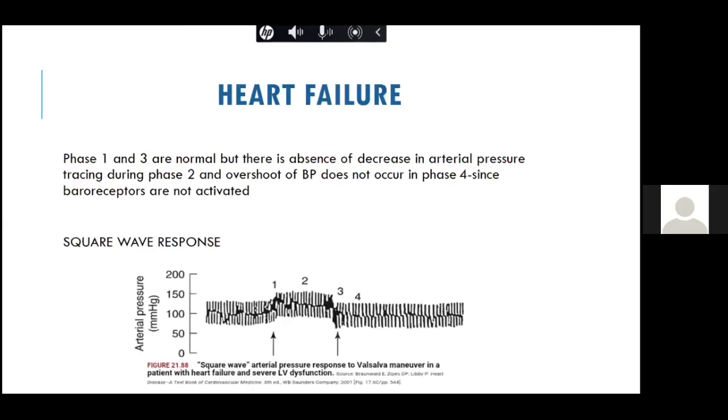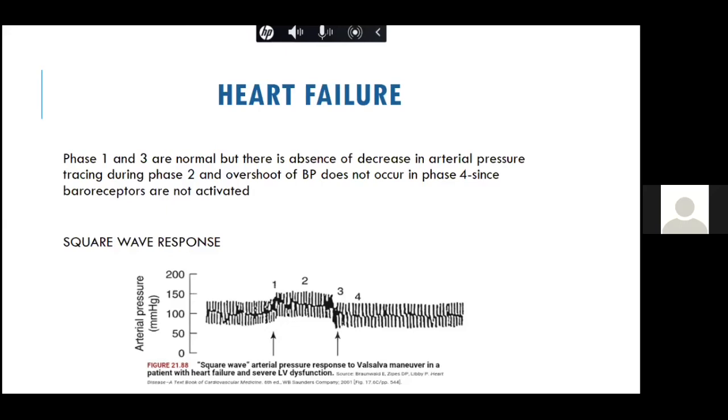Now, there is one specific condition, like in patients with heart failure and LV dysfunction. We know that phases 1 and 3 are normal, but in those patients, there is absence of decrease in arterial blood pressure during phase 2, and even in phase 4, overshoot of the blood pressure does not occur because the baroreceptors are not activated, and that is why you get something known as the square wave response.